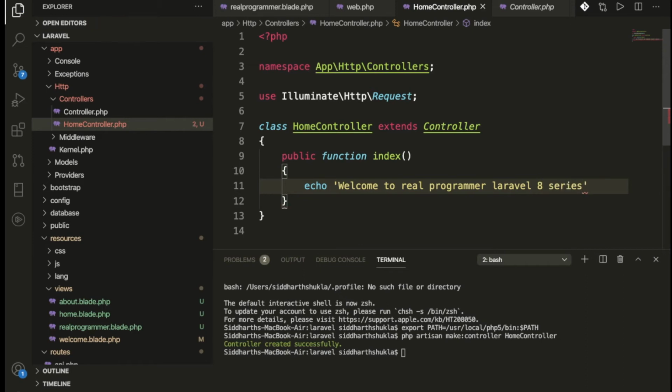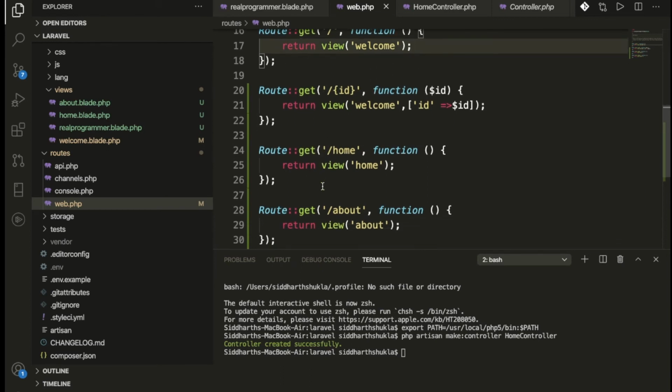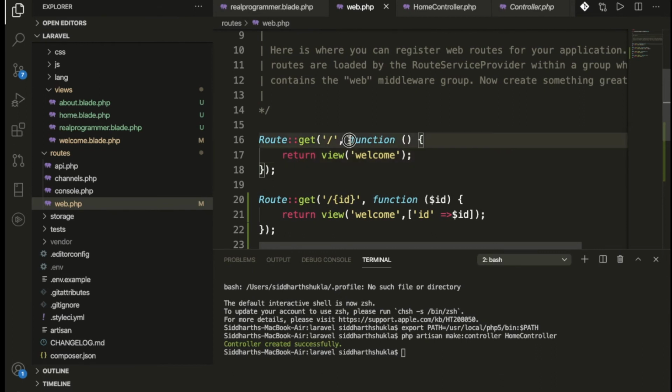So now we have HomeController and the function in the file, and this is the way you can write it. Now I want to call it directly.